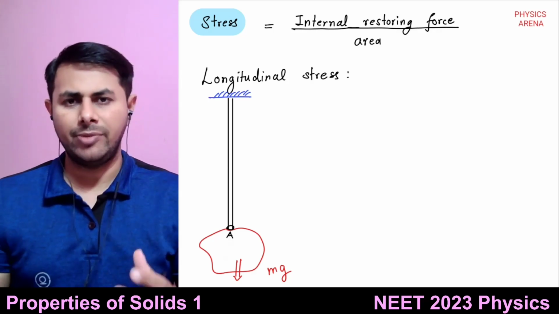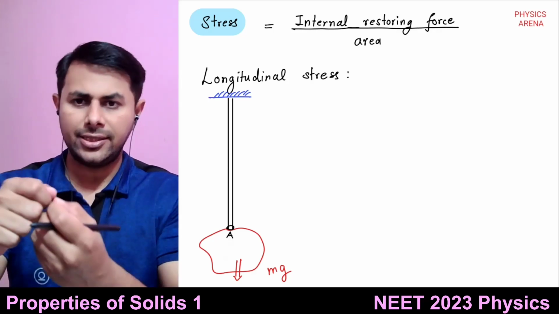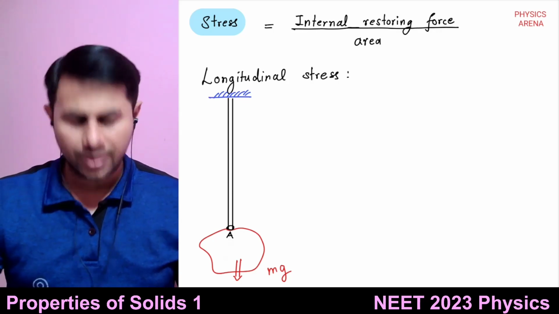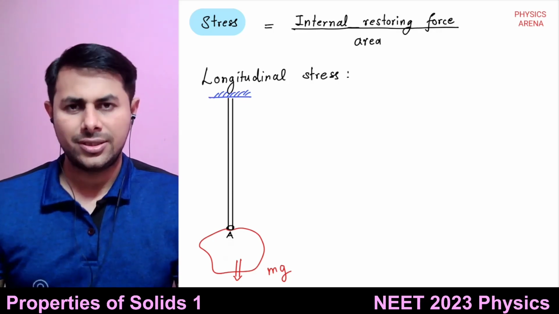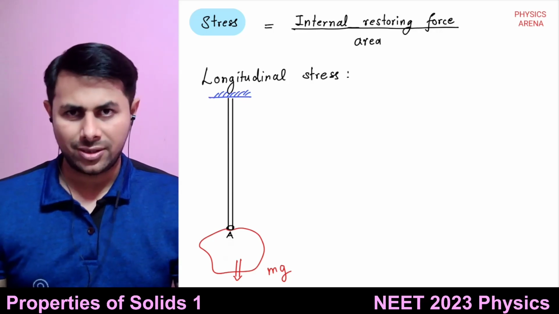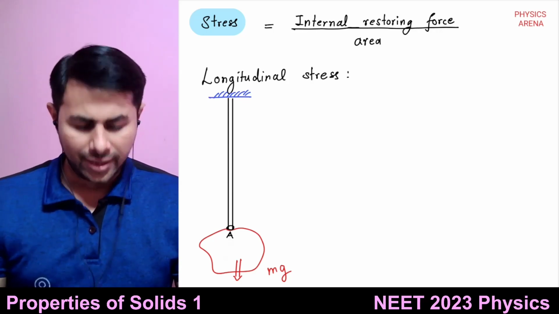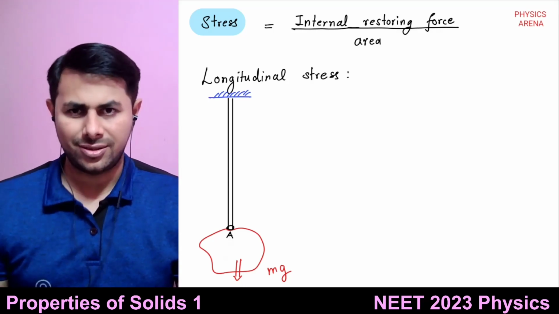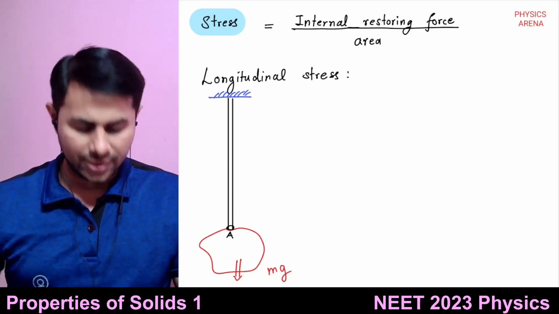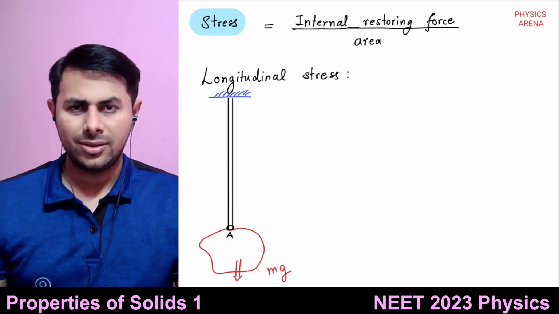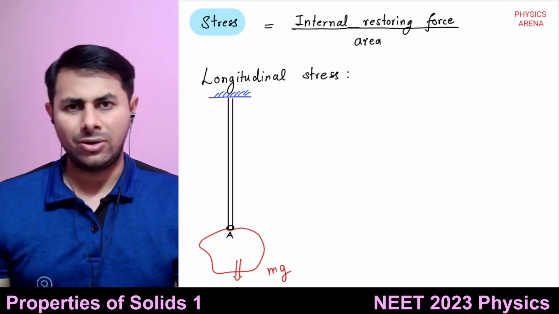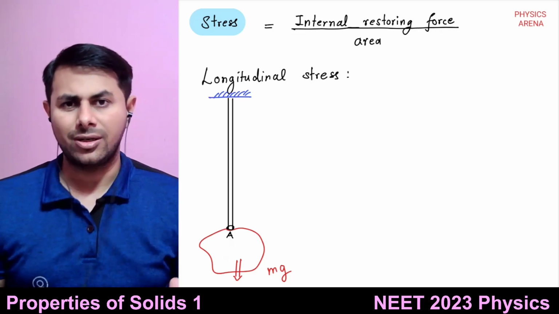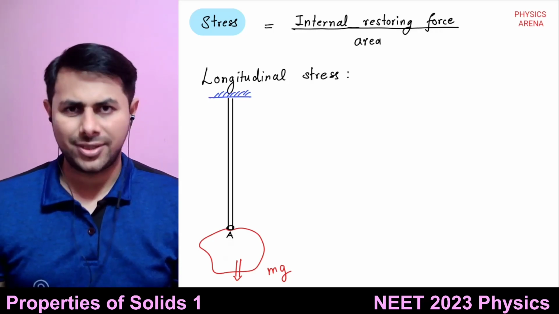Because of this load, the length of the wire changes. So when the external deforming force changes the length of an object, the stress generated within the object is known as longitudinal stress.